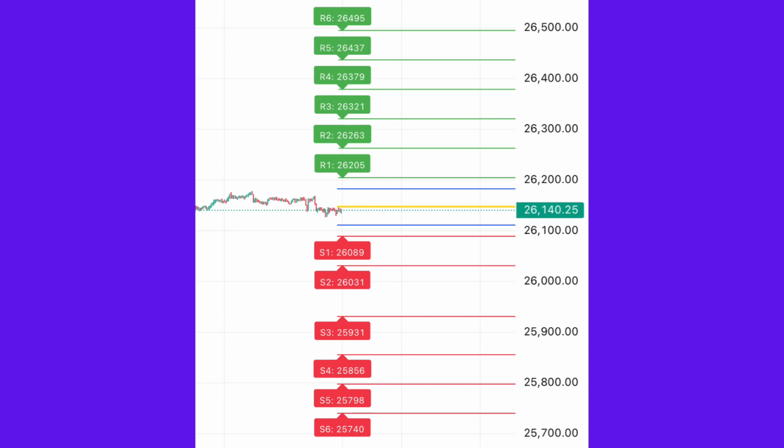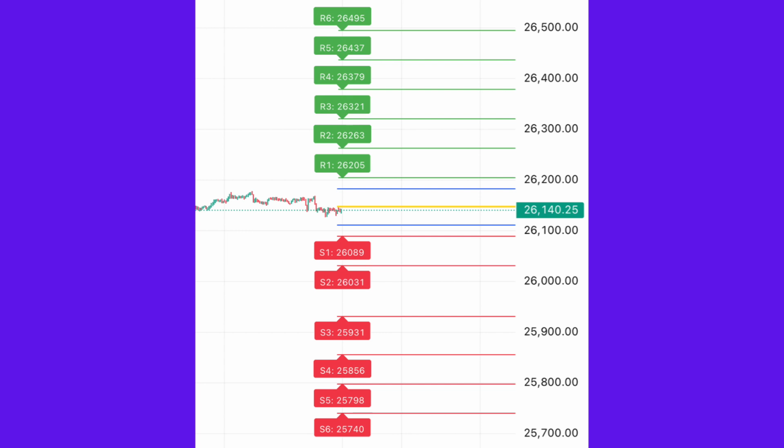Resistance levels explained. Now let's look at the resistance side, very important for bullish traders. Key resistance levels: R1 26,205, R2 26,263, R3 26,321, R4 26,379, R5 26,437, R6 26,495. If Nifty sustains above 26,205, then we can expect a move towards